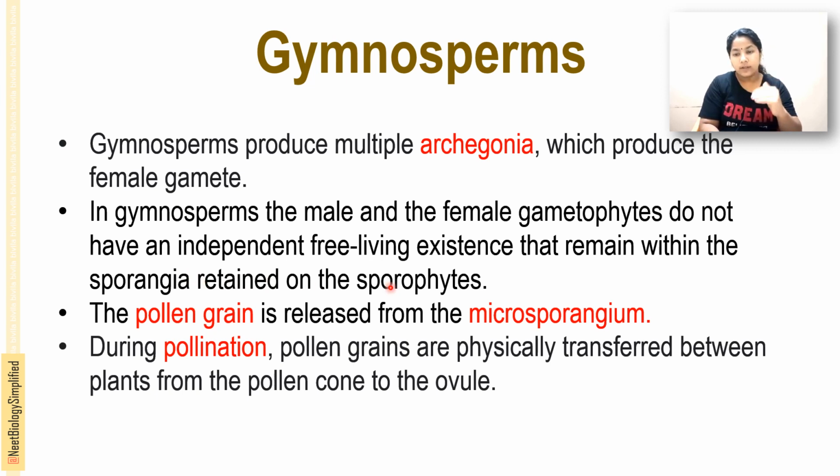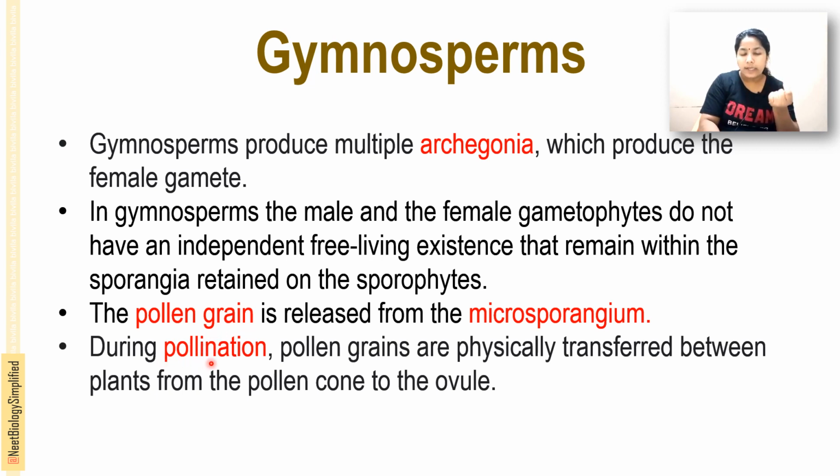The sporophyte, sporangia, and within the sporangia the male and female gametophytes are there, because they don't have any independent free living existence. The pollen grains are released from the microsporangium, and the megasporangium of the gymnosperm produces multiple archegonia, which produce the female gamete. Pollination is one of the ways of fertilization, right?